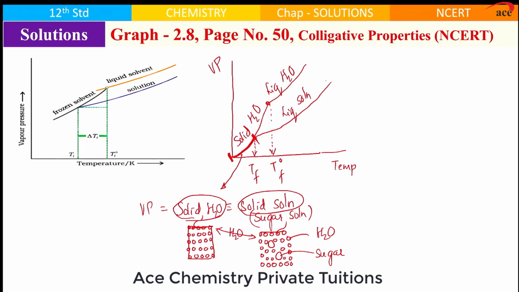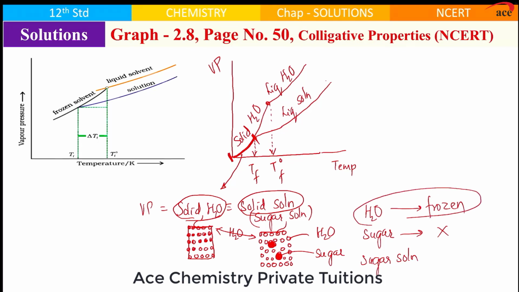That means we are saying sugar particles or sugar molecules are trapped inside the ice. That means we are saying between water, sugar and sugar solution, who is actually frozen? We are saying only water is frozen. Sugar is not frozen. What do you mean by frozen? Particles come very close to each other. When particles come close to each other, we say it has got frozen. So, only water is frozen, not the solute. Remember that. So, that is the conclusion. That means the sugar solution is actually not frozen, it is only water which is frozen.